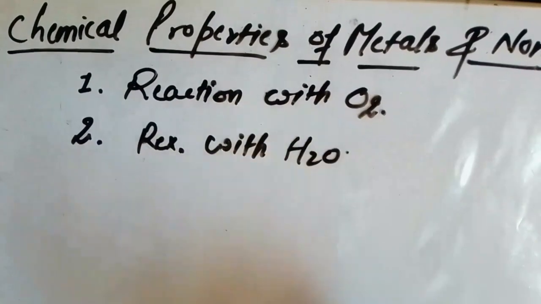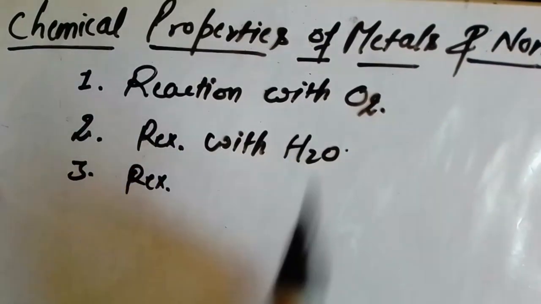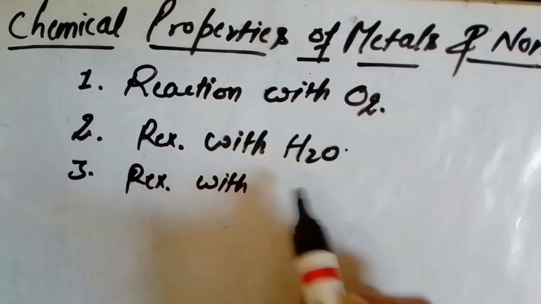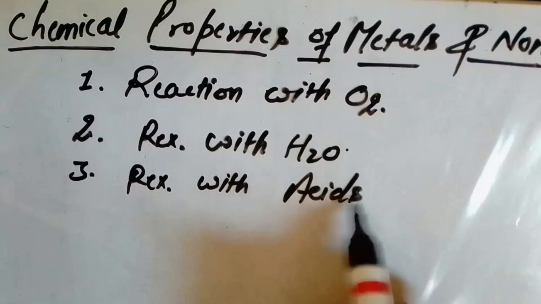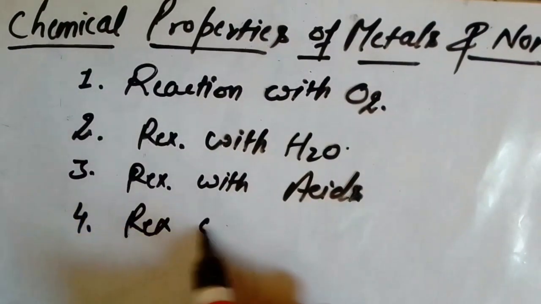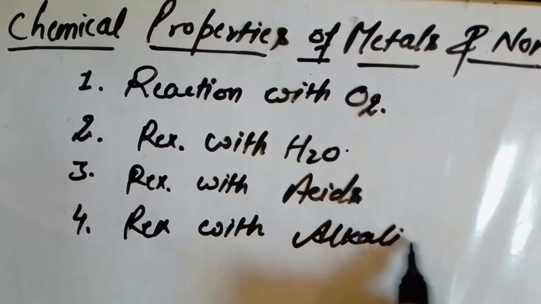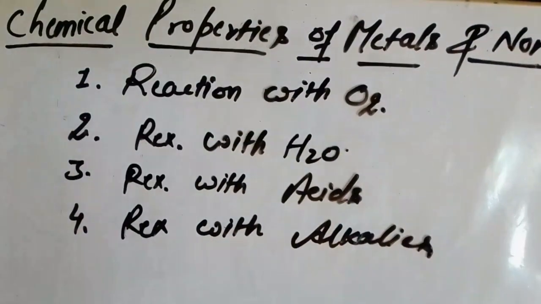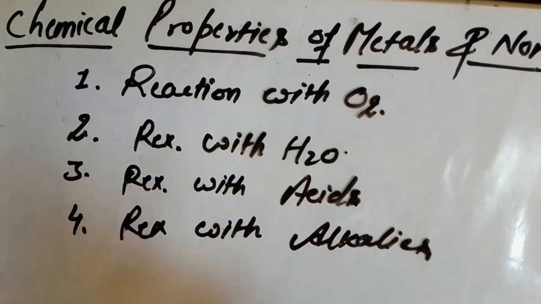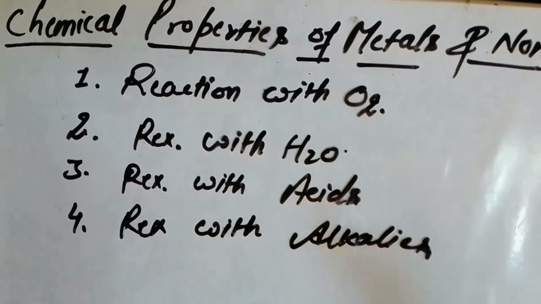Third, reaction of metals and non-metals with acids. And fourth and last one, reaction with alkalis. Right? So broadly we will discuss these four chemical properties of metals and non-metals.